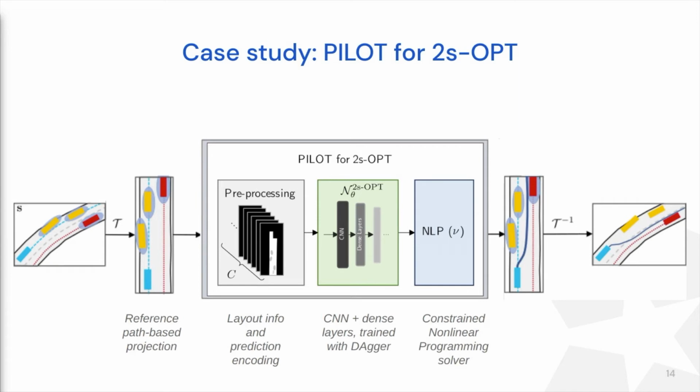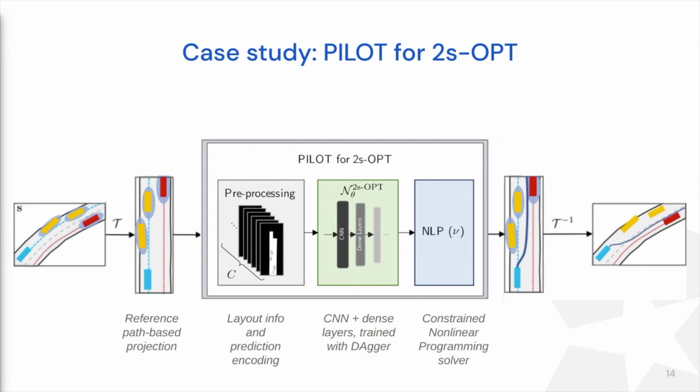This diagram visualizes the implementation of Pilot for 2S-opt. As in 2S-opt, the state is first transformed to the reference path-based coordinate system. It's then encoded into multi-channel grayscale images. These were chosen for generalizability and scalability reasons. The spatial encoding allows an arbitrary number of road users in an arbitrary road layout.